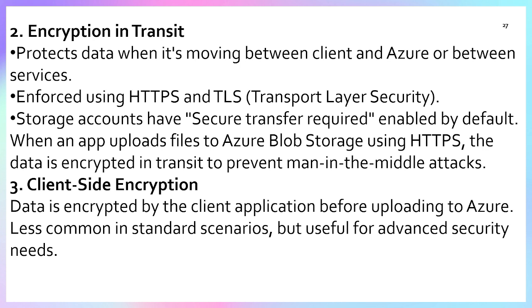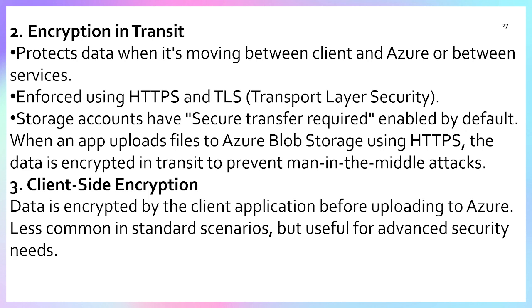Apart from this, the third one is client side encryption. Client side encryption means data is encrypted by the client application before uploading to Azure. This is less common in standard scenarios but useful for advanced security needs. What is the meaning of client side? Client side means before uploading your data, the data is encrypted before sending it to Azure. It means you manage your own key and perform encryption in your app.